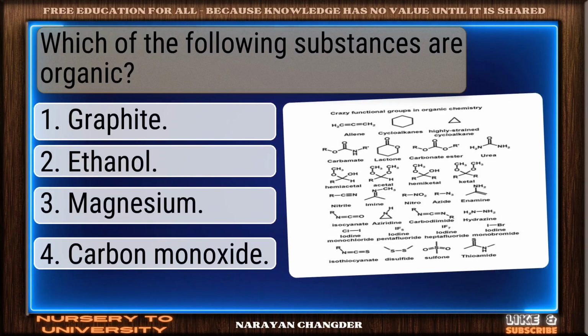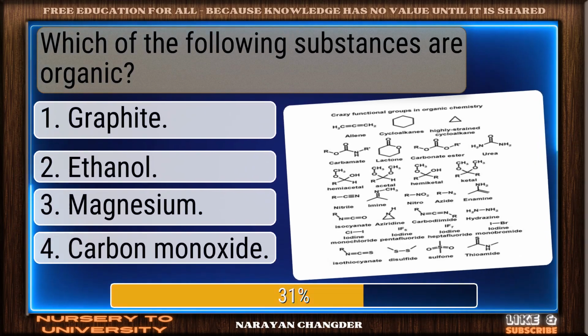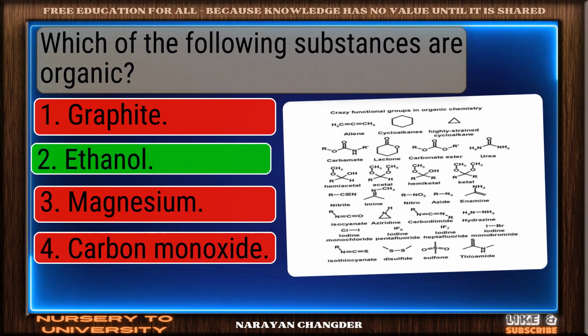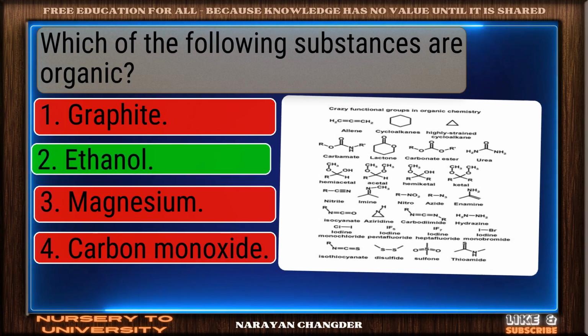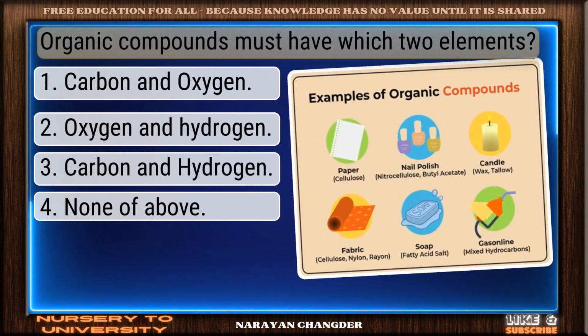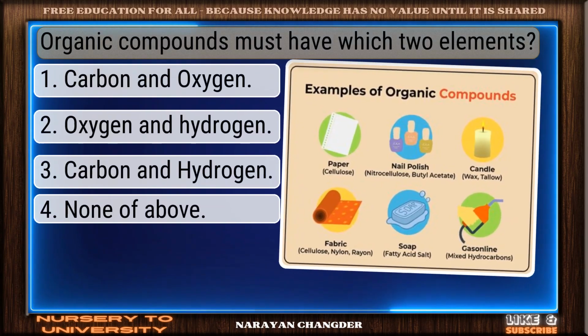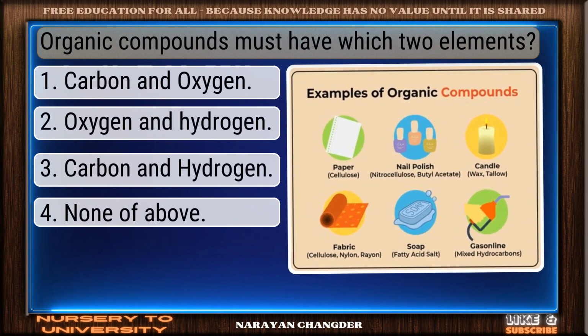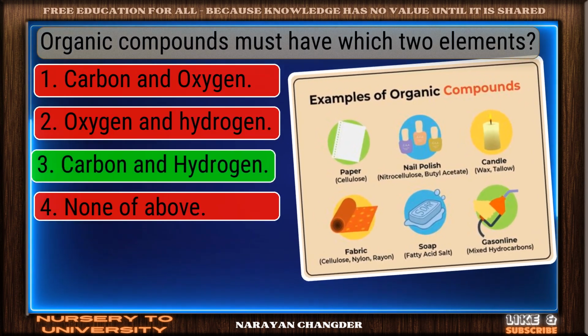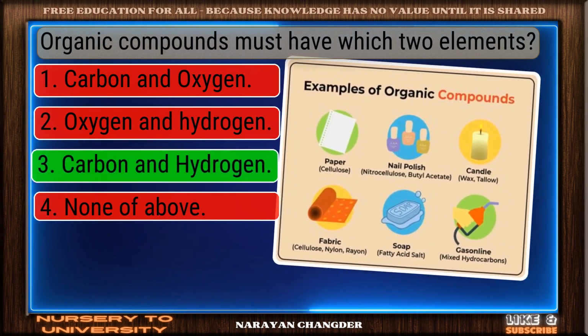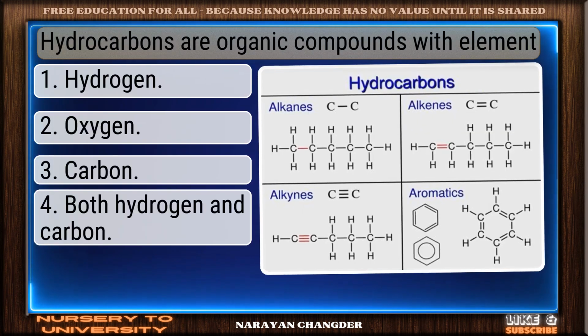Which of the following substances are organic? Nice selection. Ethanol is the correct and valid answer. Organic compounds must have which two elements? Excellent choice. Carbon and hydrogen is the right answer.